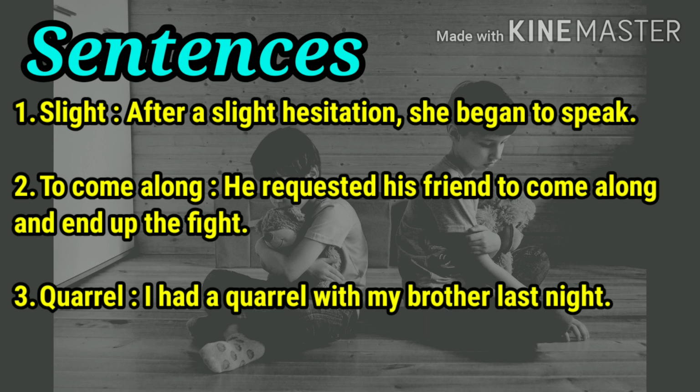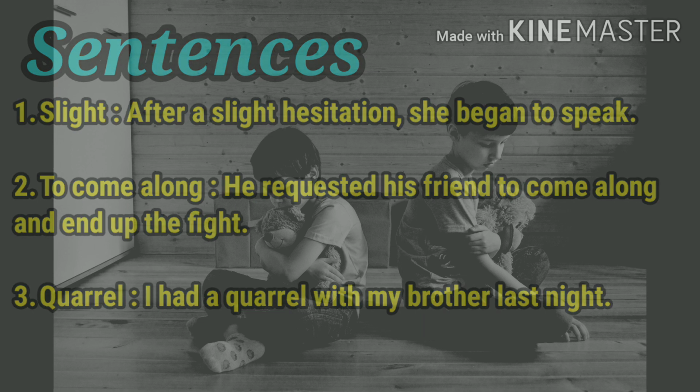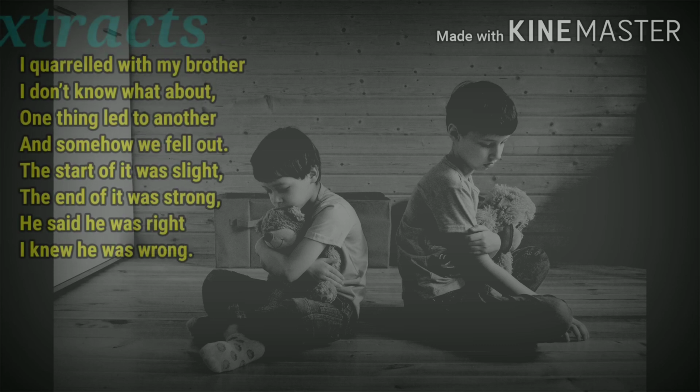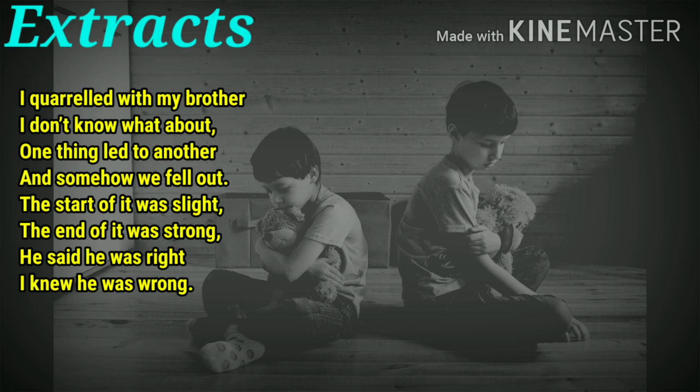Now we'll do two extracts from the poem. Extract number 1 is, I quarreled with my brother, I don't know what about. One thing led to another and somehow we fell out. The start of it was slight, the end of it was strong. He said he was right, I knew he was wrong.